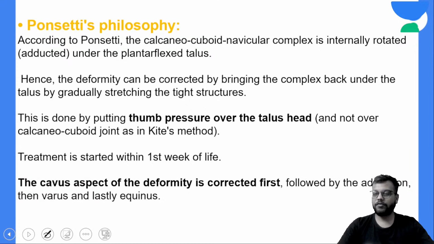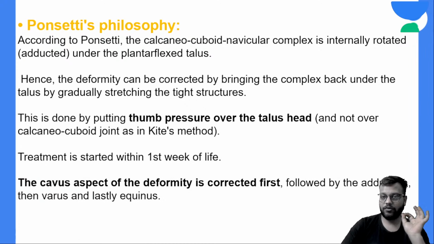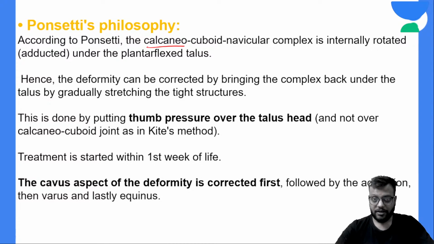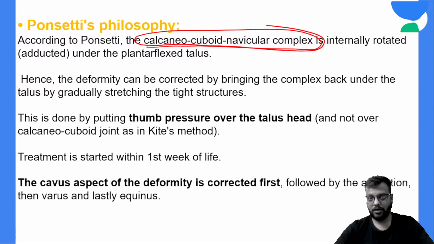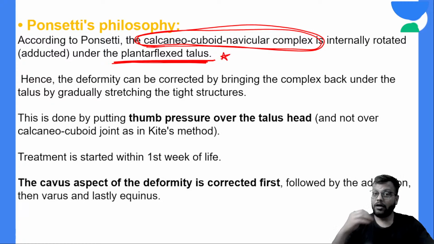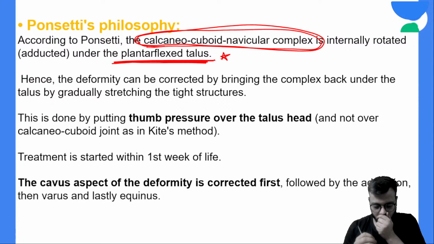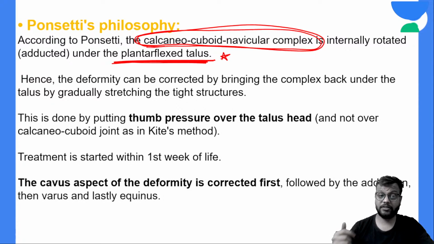Okay, so in the Ponseti philosophy, the important thing you have to remember is the calcaneocuboid navicular complex. The position of the talus, according to Ponseti, is plantar flexed talus, and the complex on which all the focus of the Ponseti philosophy is, is the calcaneocuboid navicular complex.